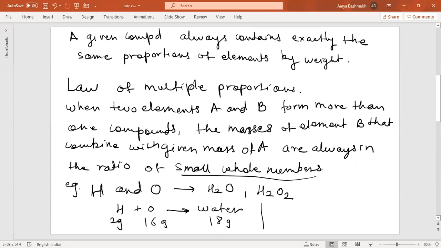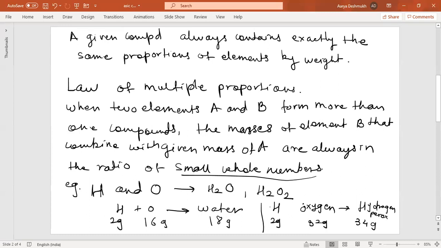Similarly, when hydrogen was taken as 2 grams and oxygen as 32 grams, then 34 grams of hydrogen peroxide was found.